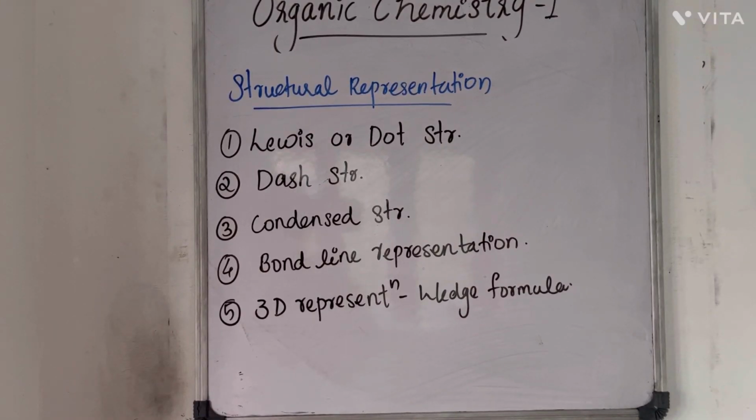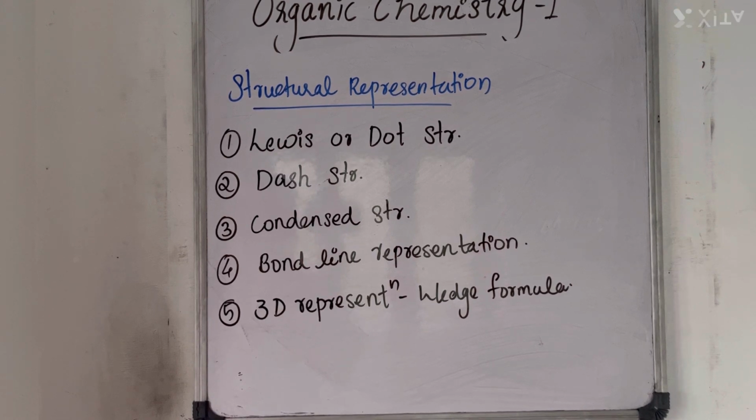Next is structural representation of organic compounds. We can represent organic compounds by various methods, and they include Lewis or dot structure, dash structure, condensed structure or condensed formula, bond line representation, and 3D representation, in which we will discuss the wedge formula. The first one is Lewis or dot structure. We have already studied this.